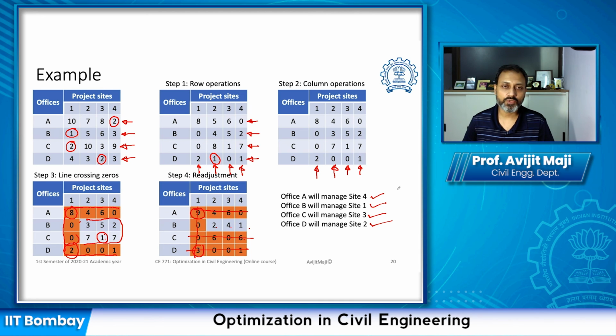With this, today we are concluding our lecture on the transportation and assignment problems, as well as our lecture series on optimization in civil engineering. In all the lectures of the last few days, we learned about various techniques to solve optimization problems.